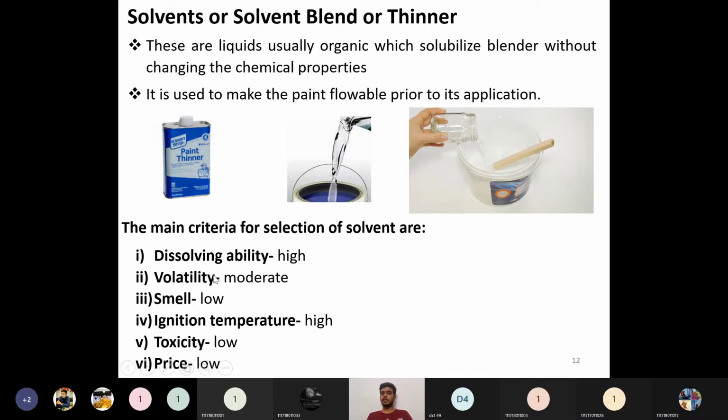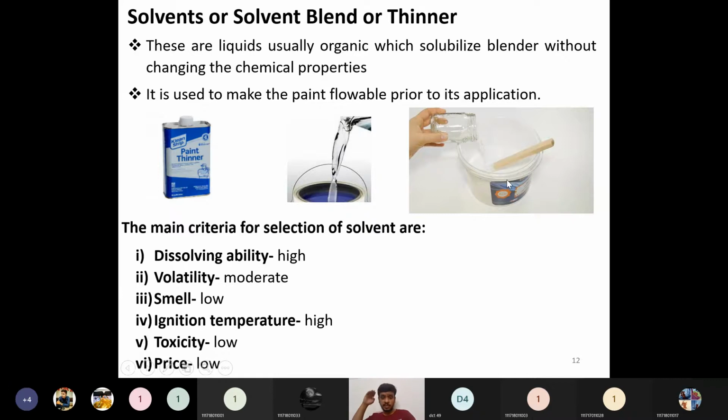The next one is volatility. It should be moderate. Why should it be moderate? If the volatility is very high, what happens at atmospheric conditions? It will readily evaporate. If it is readily evaporating, then the evaporative losses of that particular solvent will be very high, it will easily evaporate, so it will not remain in solubilized mode inside the film former.